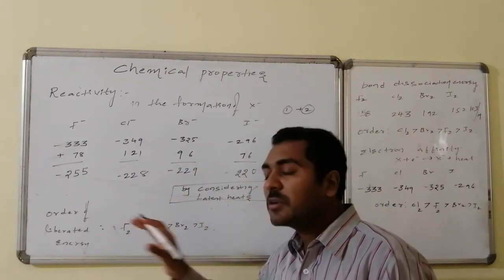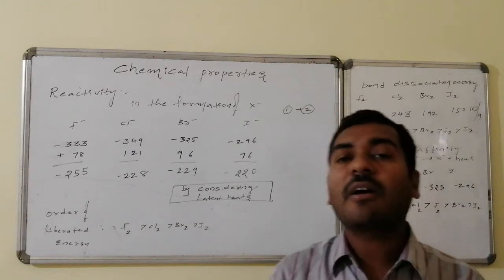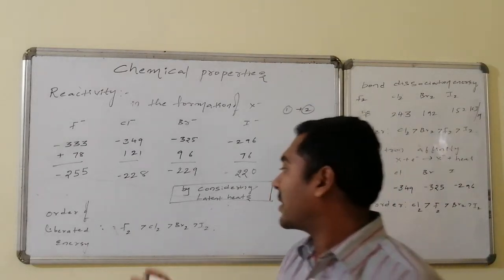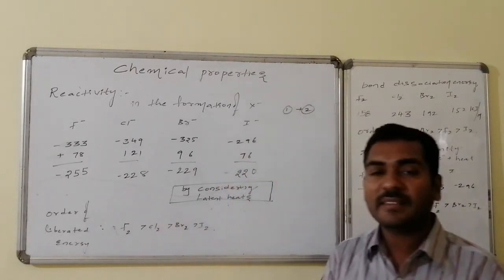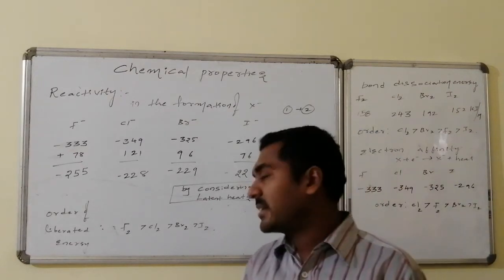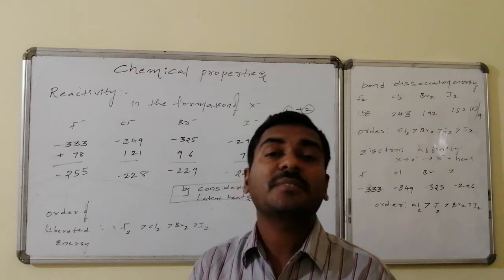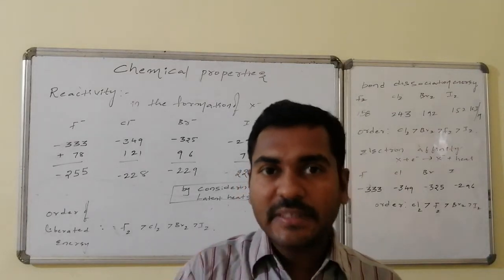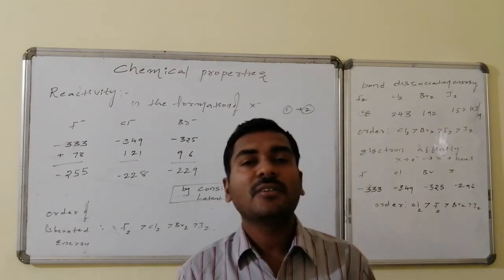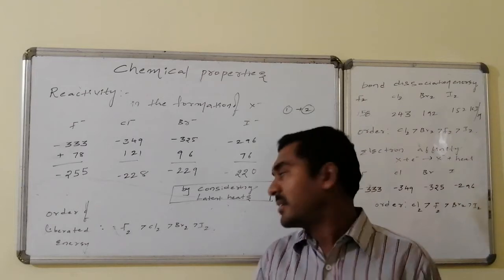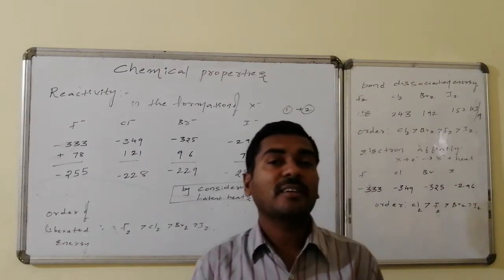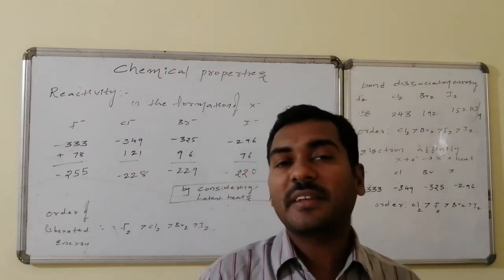So therefore, in the overall energy liberated order for the formation of halide ions, in the fluorine case the highest amount of energy is liberated, then it gradually decreases and the least value is present for iodine. Hence the reactivity is maintained in such a way that fluorine has higher reactivity than chlorine, then bromine, and the least reactivity is present for iodine.